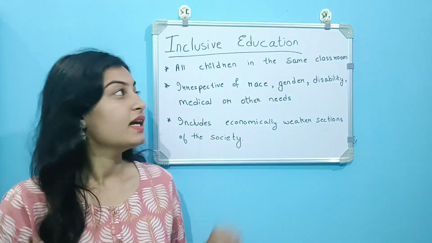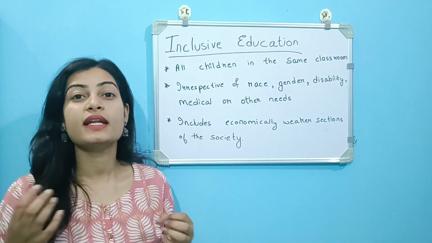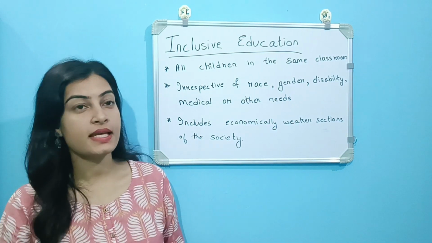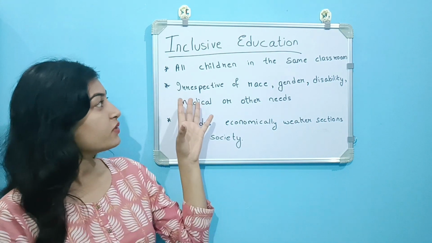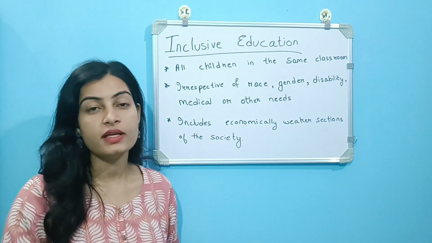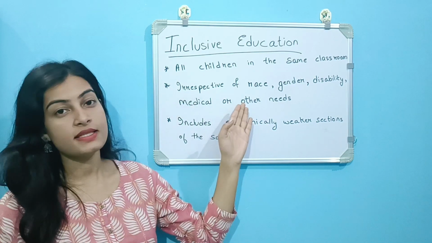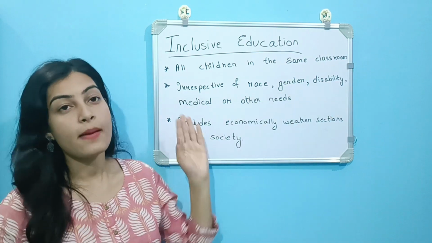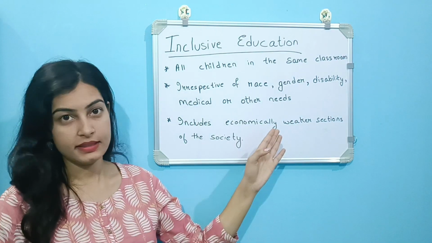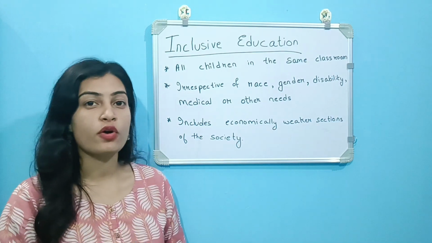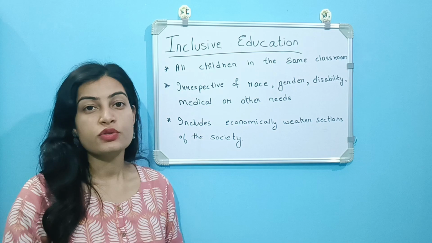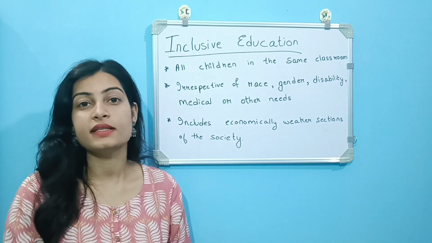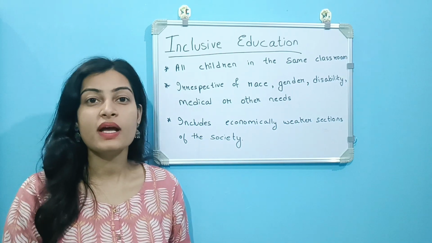children. Inclusive education means including all children in the same classroom or in the same school. So, it means including children irrespective of their race, gender, disability, medical or other needs. It also includes the economically weaker sections of the society. So here all the children study in the same classroom or in the same school.